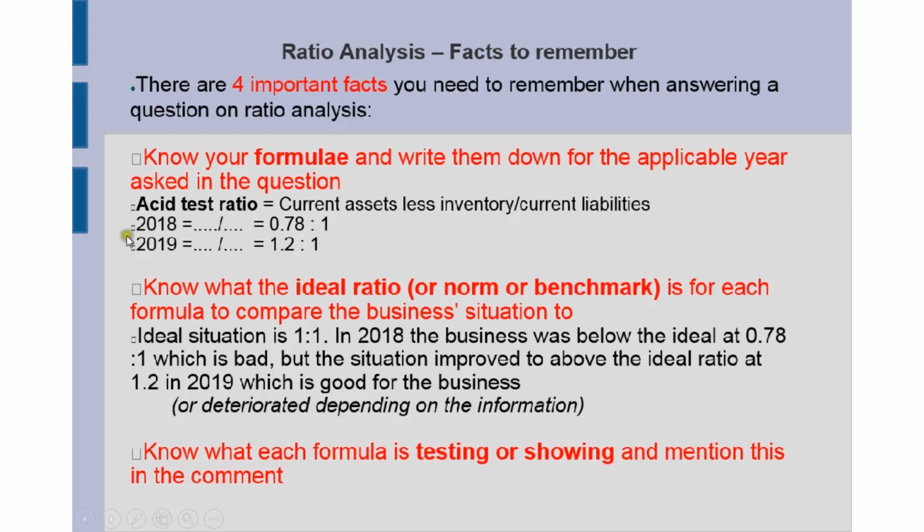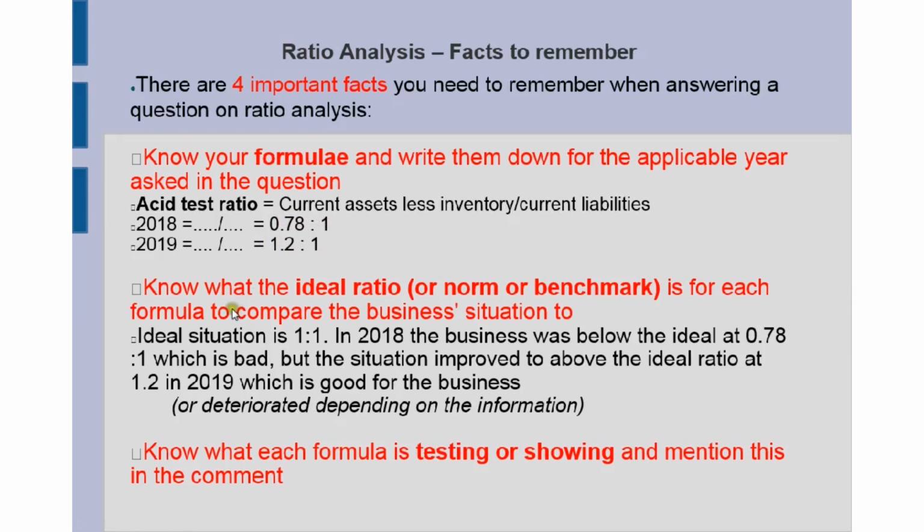So you're going to, for example, calculate the asset test ratio. So you write down current assets less the inventory divided by the current liabilities. You need to also write down the specific year. Sometimes I ask you to calculate for both years, sometimes only for 1 year. So if you have to calculate for 2 years, you can't just put any figure anywhere. The marker will not know which one you did first. So write down 2018 equals and write your formula, and then you get the answer. So in my answer, I've got 0.7821 for 2018 and 1.2 to 1 for 2019.